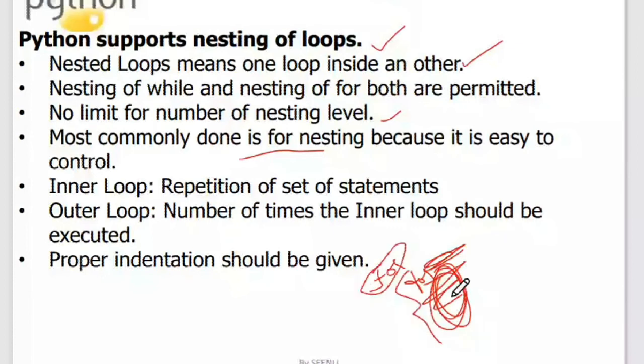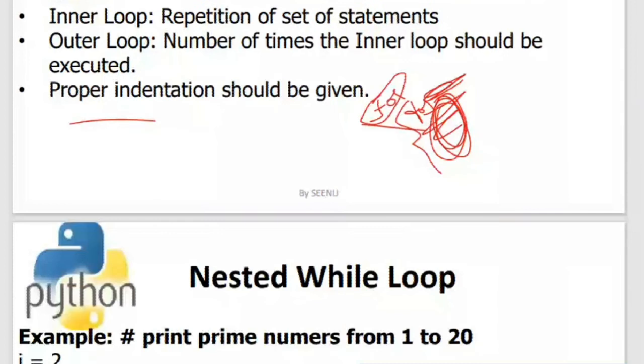And proper indentation should be given. To nest the loops, you should give proper indentation, like how we have been giving for nesting of ifs and all that. In a similar way, you have to give proper indentation. So this is an example of nested while. I have given two programs, one for nested while and one for nested for.